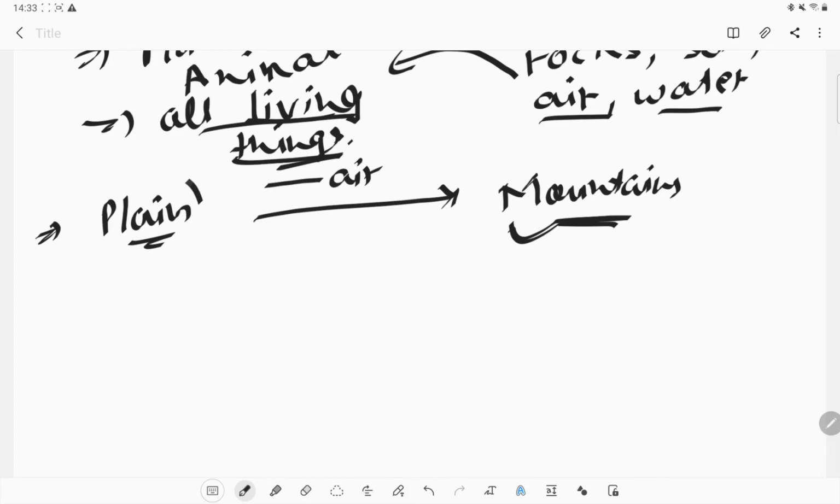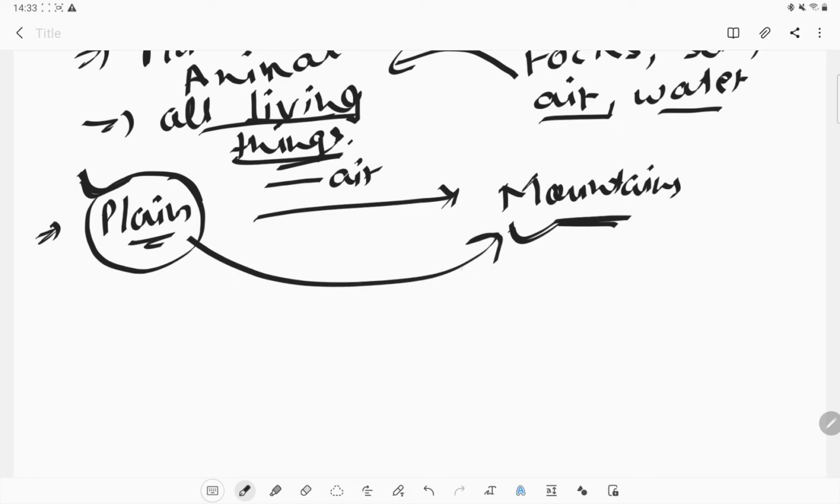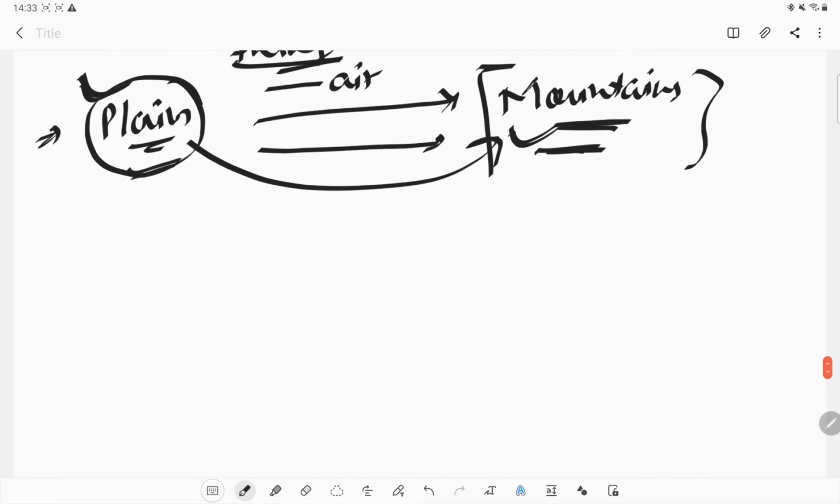Your body is not made so that you can directly go to the mountain and live like you are living in the plain area. No, you need some time to acclimatize in that area so that you will be normal to live in that mountain area. Okay, what does that mean? That means acclimatization. What is acclimatization?